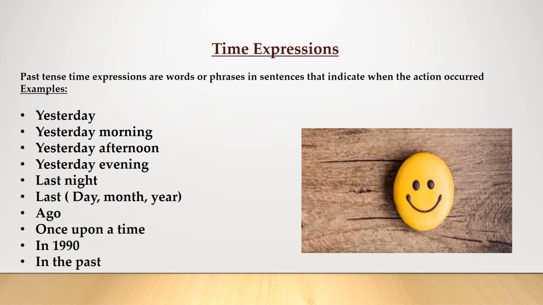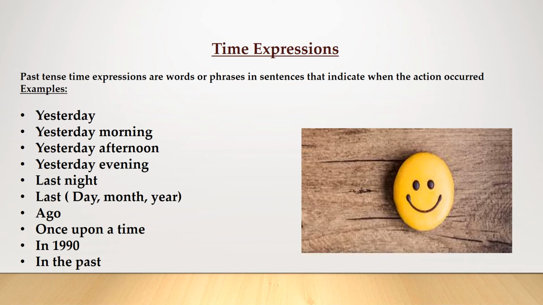It can be a day, month, or a year. For example, last Monday, last October, last year, ago, once upon a time, in 1999, or in 1990, in plus a year, or in the past.